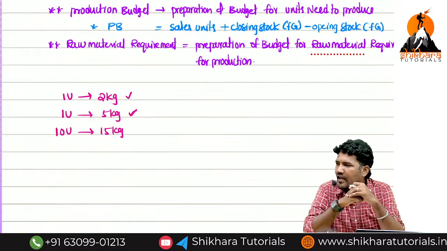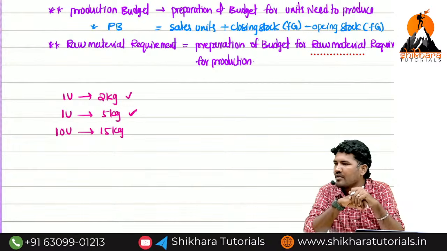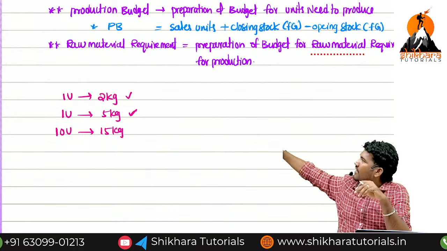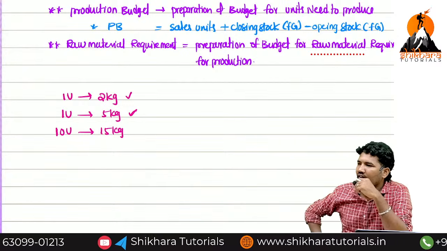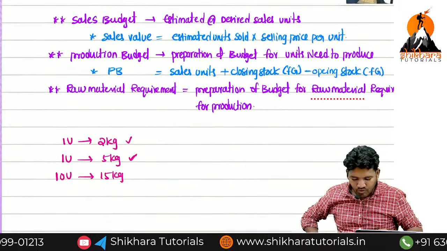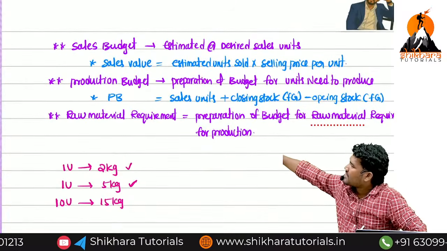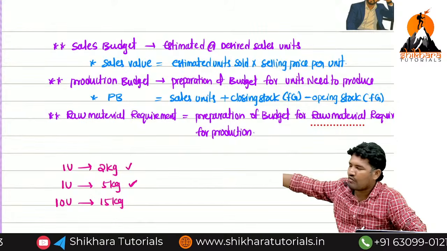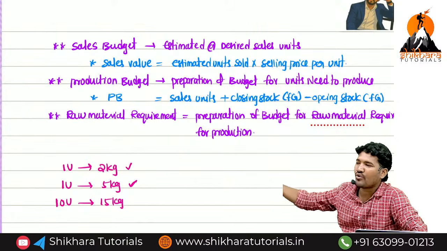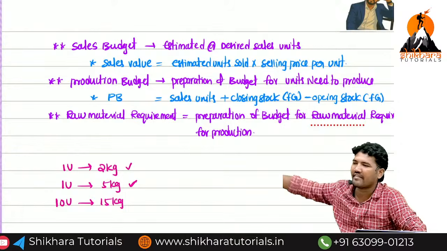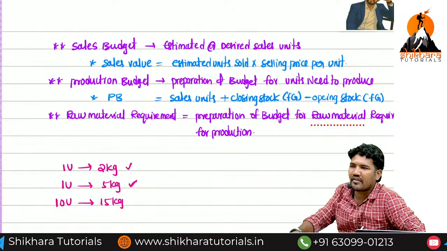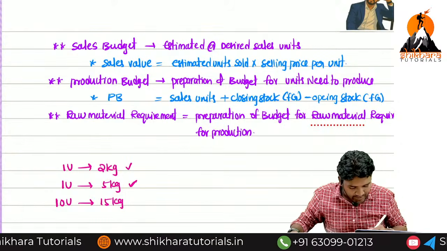For manufacturing of 10 units, how many kgs of raw material you have to use, ma? 15 kgs. That is called requirement. Now, where I need to know the units, ma? Production budget saying that units to be produced. For that units, how many kgs you have to use saying that raw material requirement. Tell me, ma, how to calculate raw material requirement, ma?